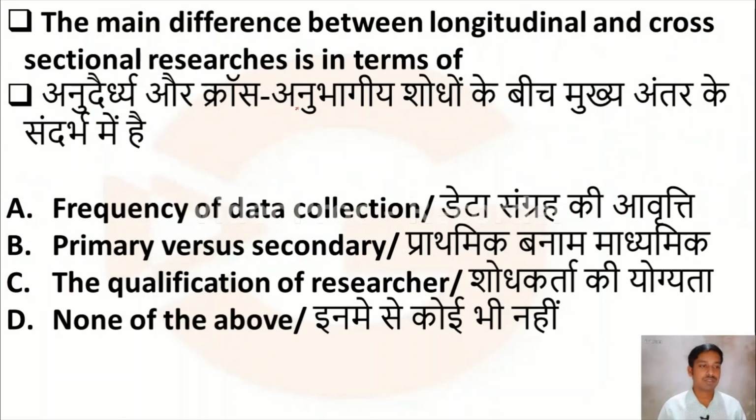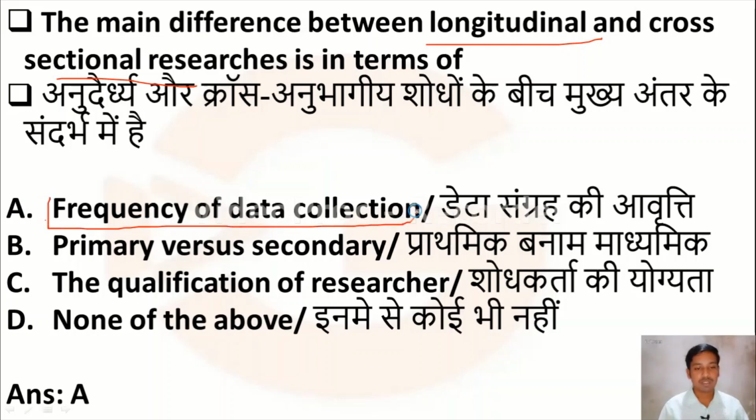Then the next question: the main difference between longitudinal and cross-sectional research is in terms of option A, frequency of data collection, option B, primary versus secondary, option C, the qualification of researcher, option D, none of the above. The main difference between longitudinal research and cross-sectional research is on the basis of frequency of data collection. So please remember it. Option A, frequency of data collection, is the correct answer.